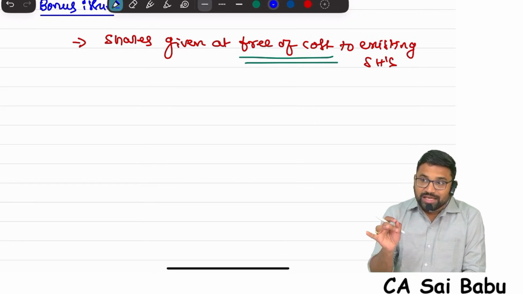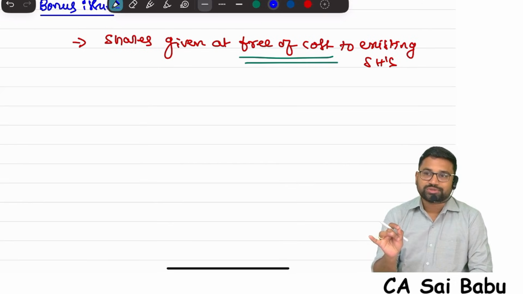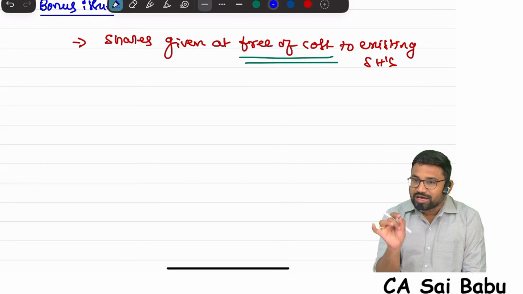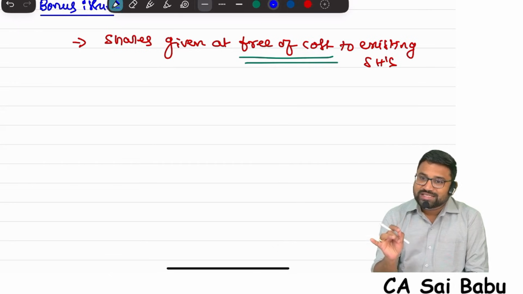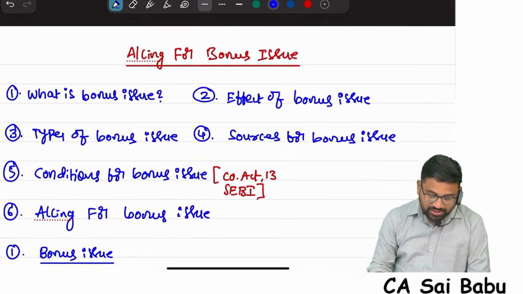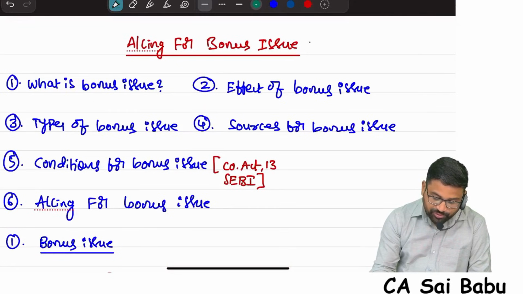Sir, the concept of bonus issue most of the students are not understanding. The correct name is capitalization of reserves or capitalization of profits.